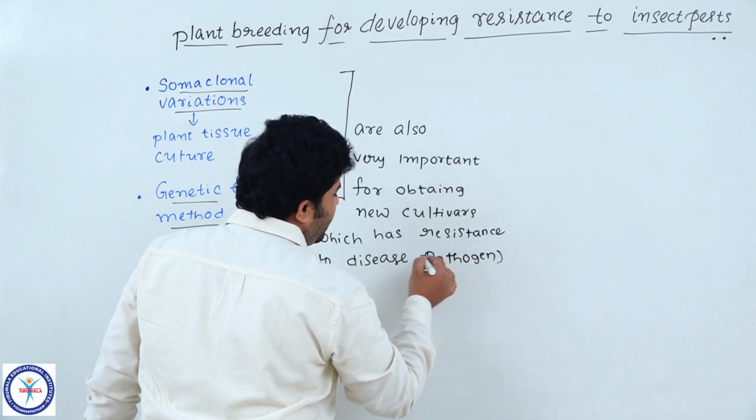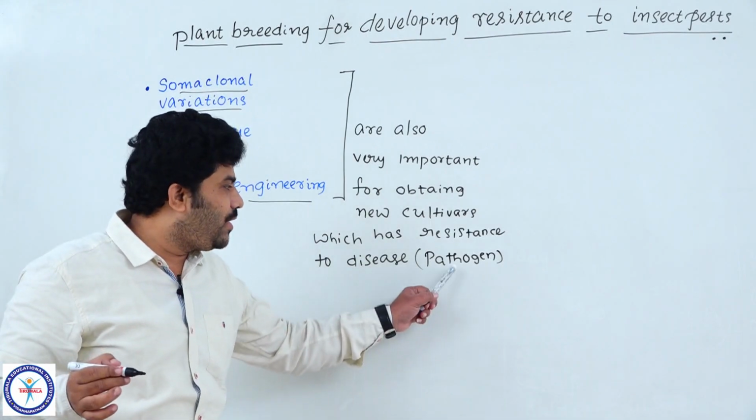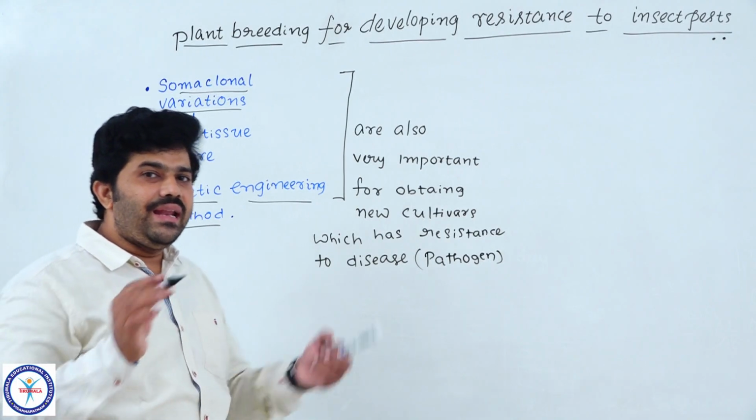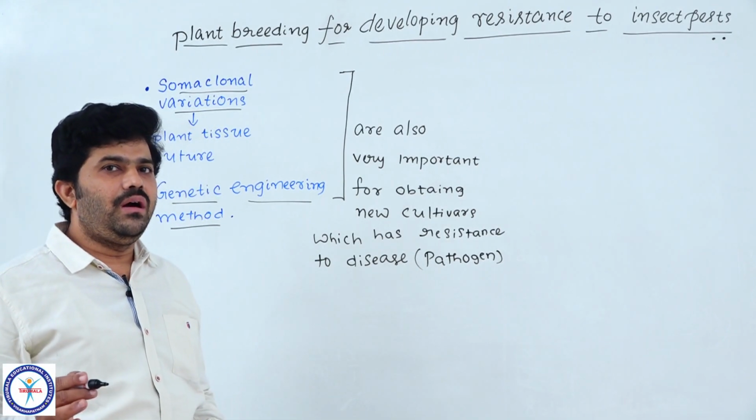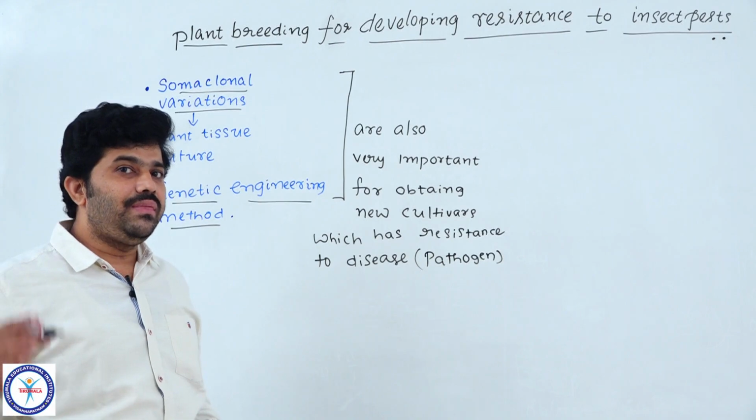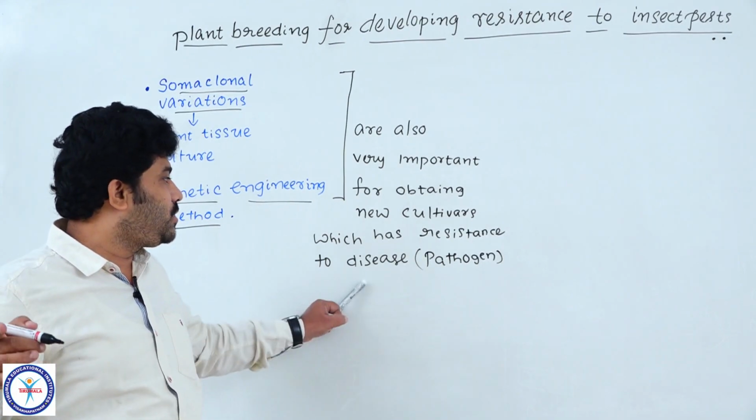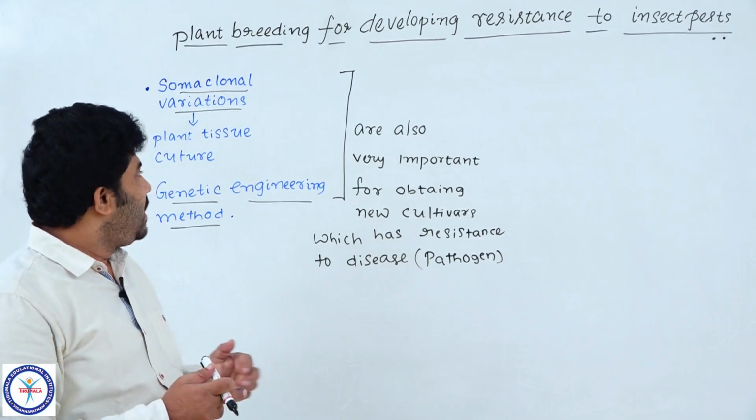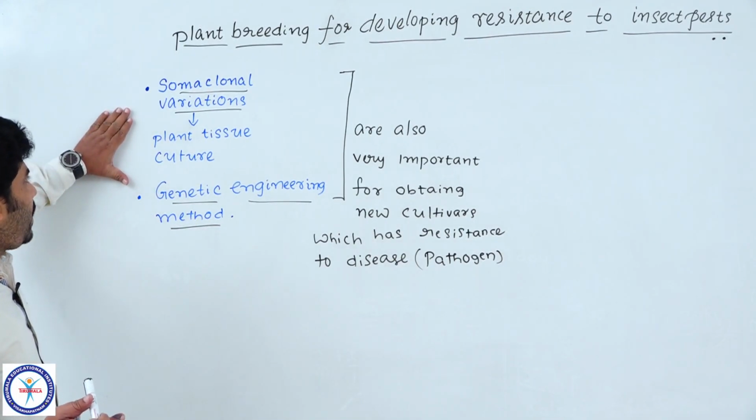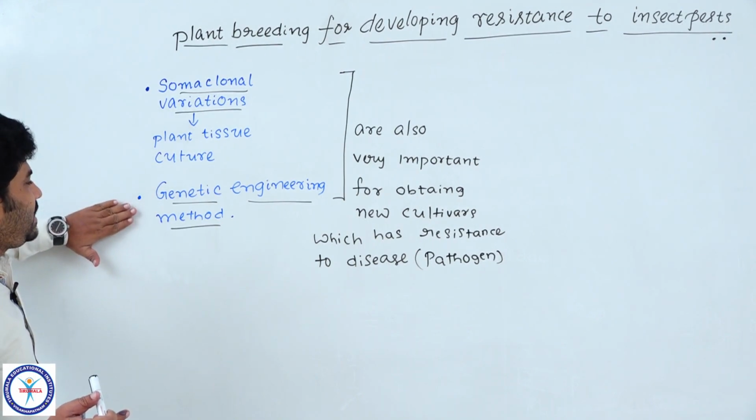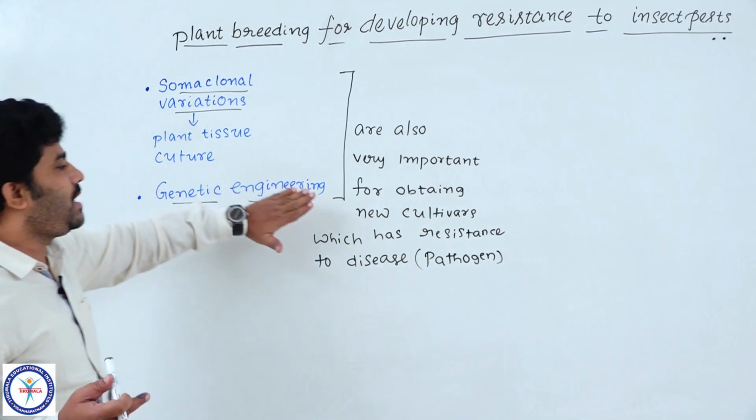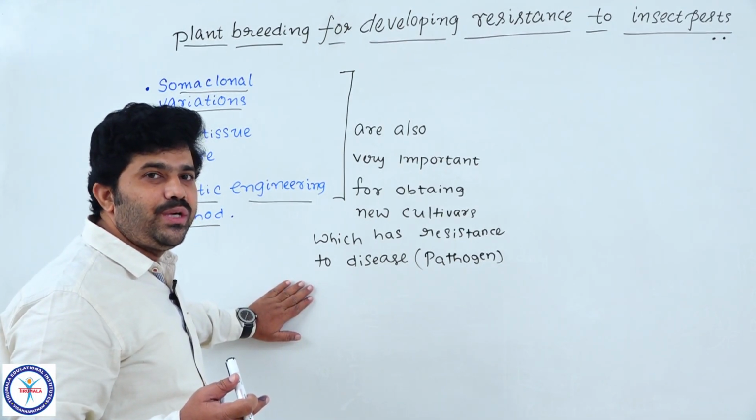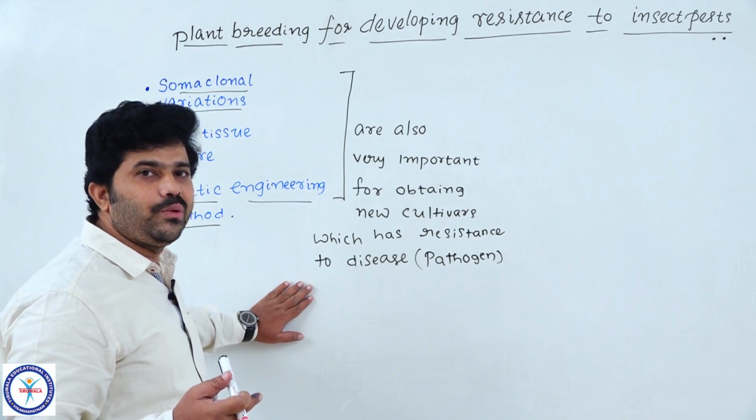Already we discussed it. A pathogen is a living organism which causes diseases in the body of another living organism. The organism into which the pathogen enters is called the host organism. Now got the point, students? So please note these two points: somaclonal variations and the genetic engineering method are very helpful for producing new cultivars which show high resistance to pathogens.